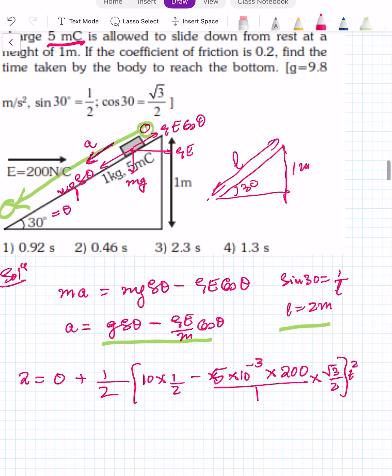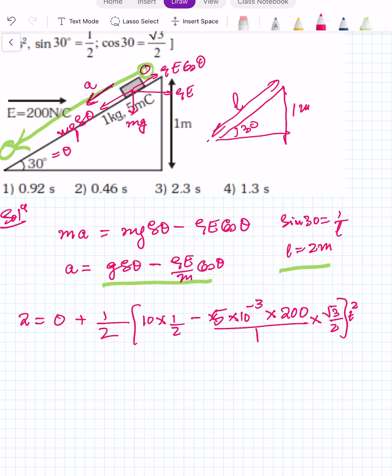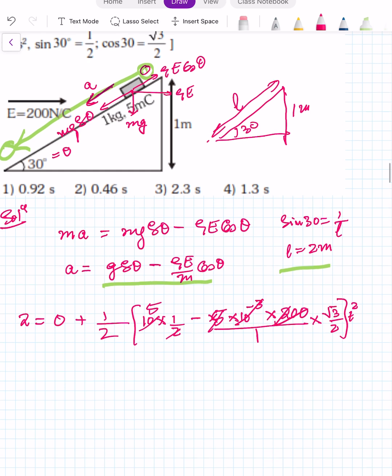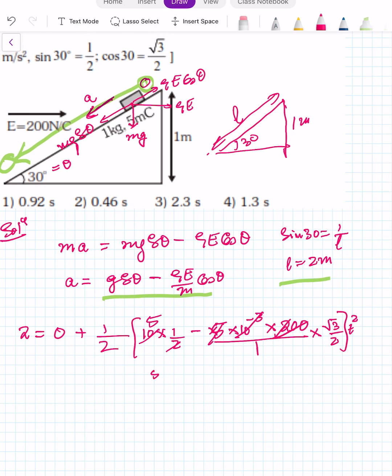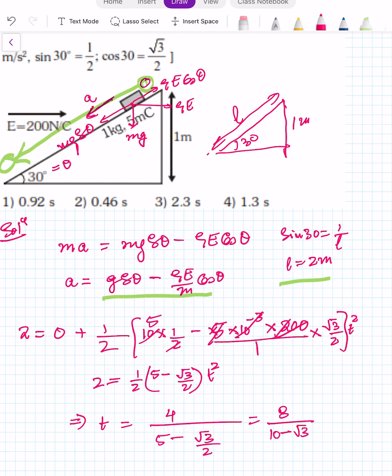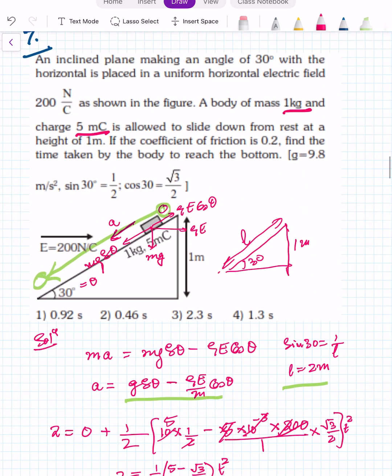It will come, right? Now 10 into 1 by 2 is 5, 5 into 2 is 10, 1000 is all gone, root 3 by 2. So 5 minus root 3 by 2 into t squared, half is equal to 2. So from here you will get the time t as 2 into 2 is 4 upon 5 minus root 3 by 2. 5 into 2 is 10, so 8 upon 10 minus root 3. We can solve this.